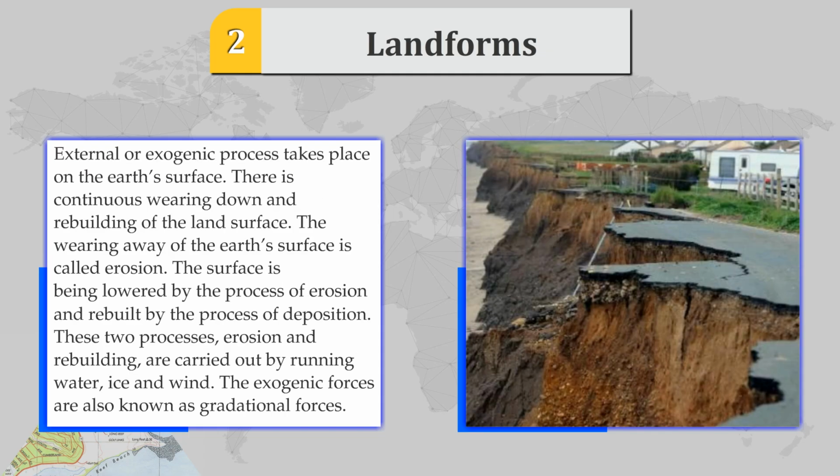External or exogenic forces take place on the earth's surface. This is continuous wearing down and rebuilding of the land surface. The wearing away of the earth's surface is called erosion. The surface is being lowered by the process of erosion and rebuilt by the process of deposition. These two processes, erosion and rebuilding, are carried out by running water, ice and wind. The exogenic forces are also known as gradational forces.